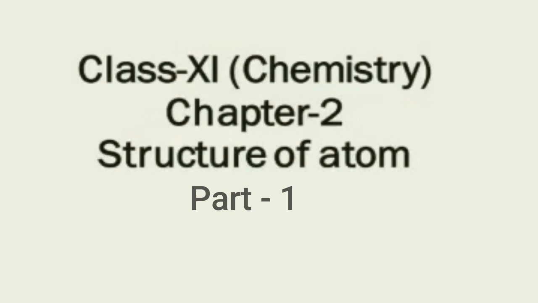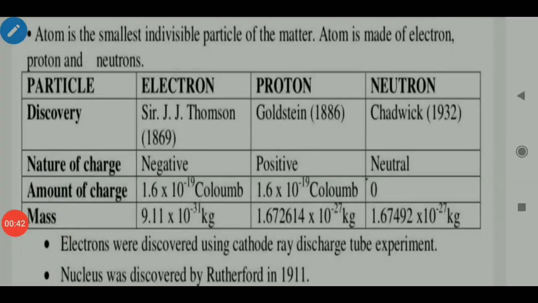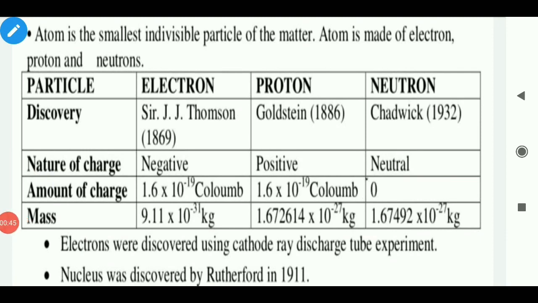Today we will start with chapter number 2, that is structure of atom. Let's start. Atom is smallest individual particle of matter. Atom is made up of electron, proton and neutron.